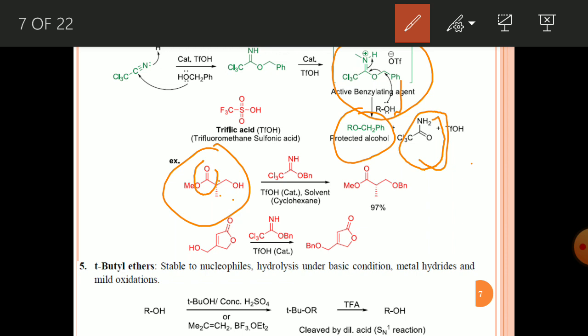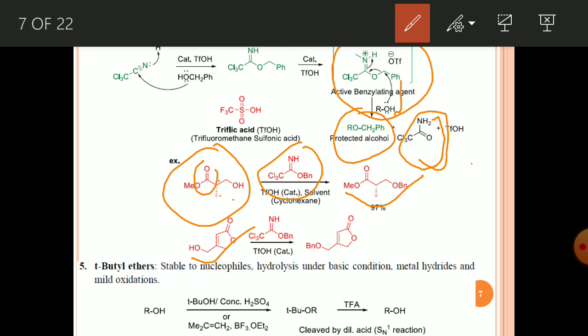That's why, to avoid the racemization, you have to use acid catalyzed benzyl protection. So use this imidate compound. Using this one in presence of catalytic triflic acid, you will get this benzyl protected compound without any racemization. Similarly, this compound can be protected as a benzyl ether using the imidate in presence of triflic acid.